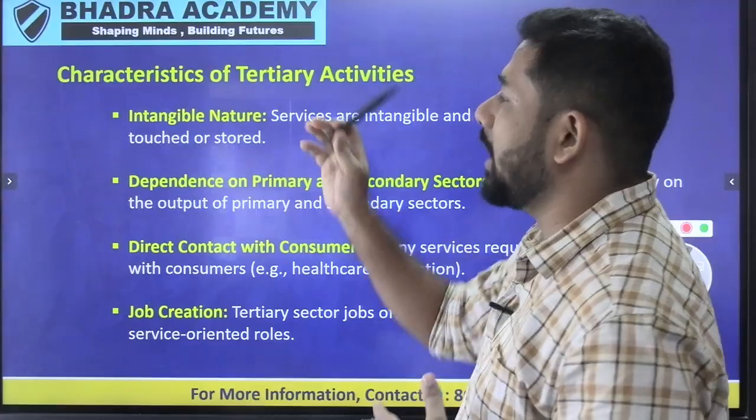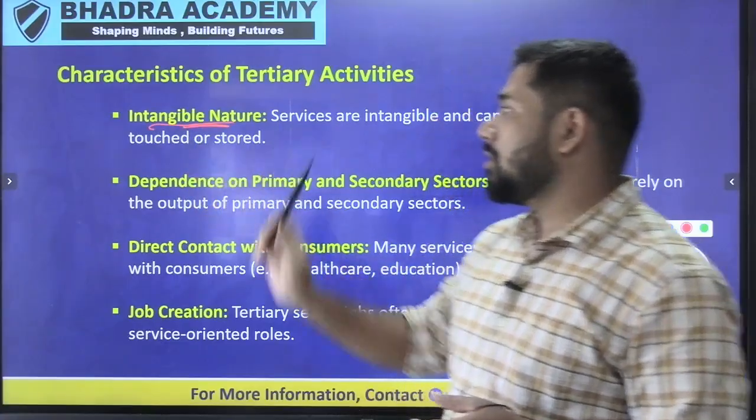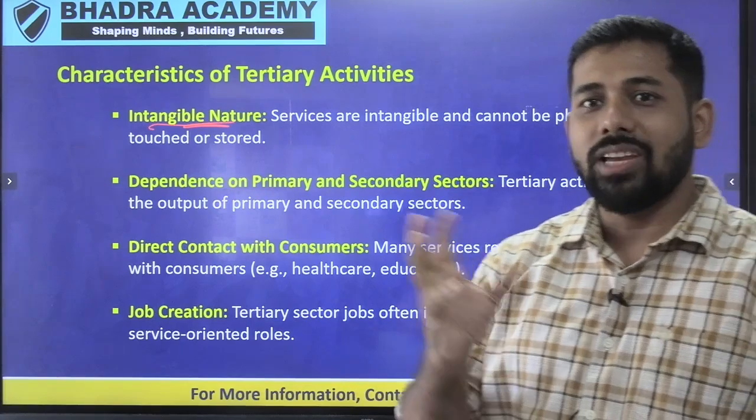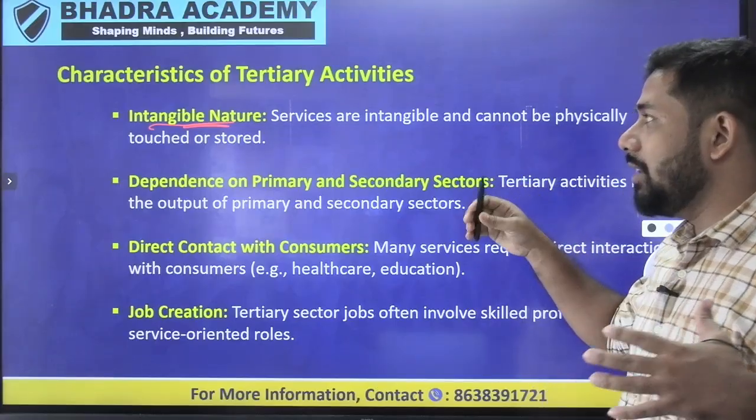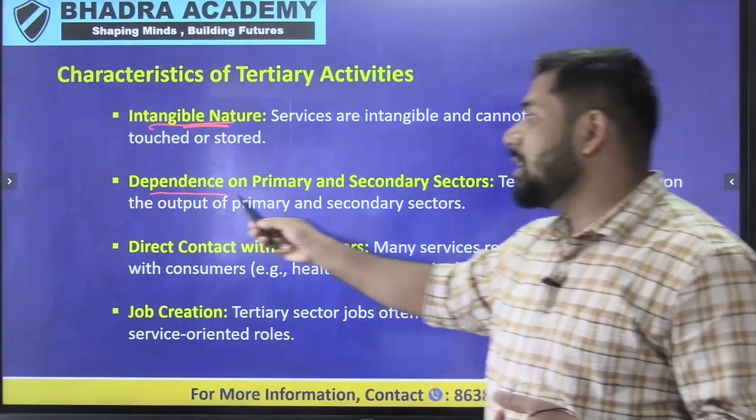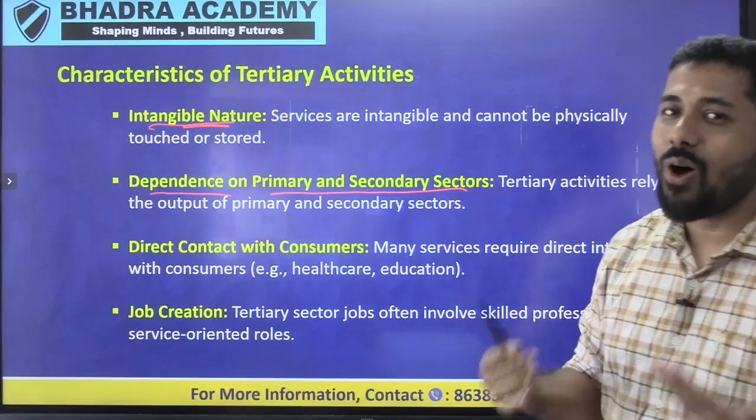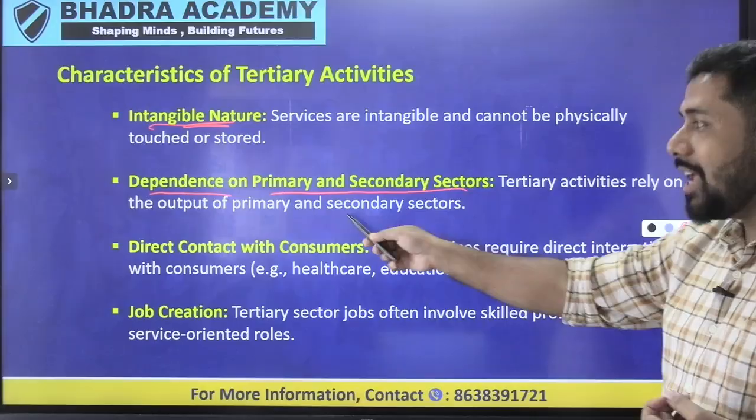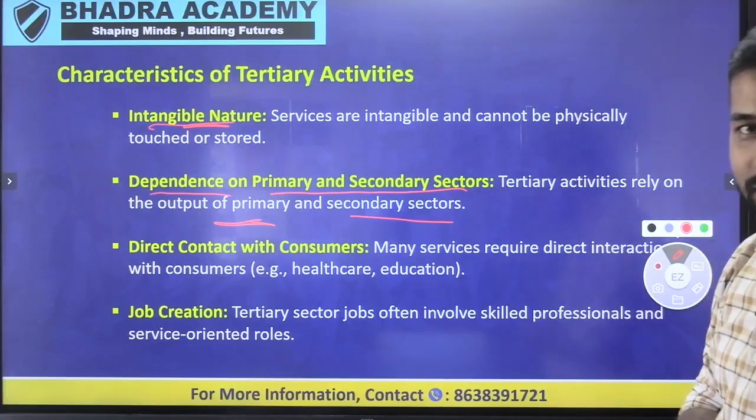Now let's talk about the characteristics of tertiary activity. Yes, it is intangible in nature. What do you mean by intangible? You cannot touch it. There is no equipment which you can touch. Next is dependency on the primary and secondary sector, of course. Then how will you provide those services? You need to rely on the output of either the primary or secondary sector.